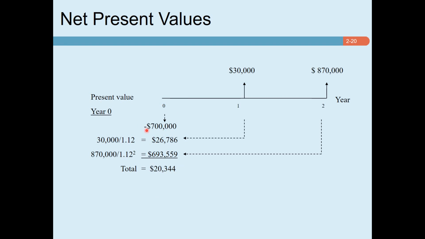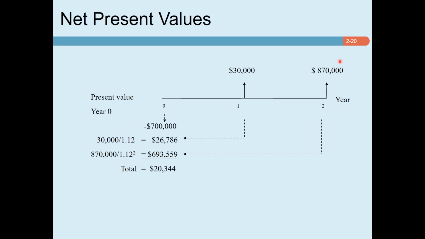So look at this example. We have a project where the initial investment is 700,000. Year one and year two cash flows are 30,000 and 870,000 respectively. To calculate NPV, first of all, we find out the present value of 30,000. So this 30,000 is discounted by the cost of capital, which is 12%, and 870,000 once again is discounted by the cost of capital, which is 12%. And you can see in year one, we divided by 1.12, and in year two, we divided by 1.12 squared.